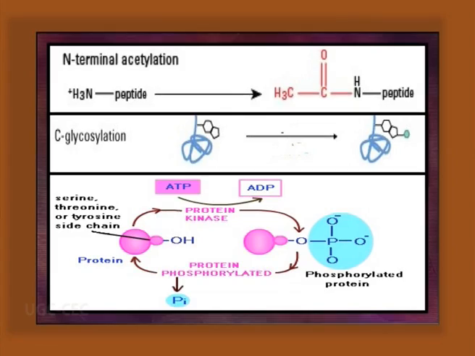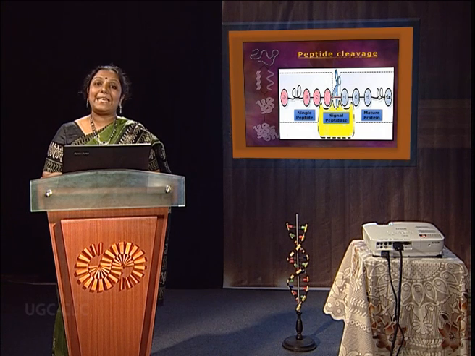Post-translational modification. After translation, some of the amino acid residues can be chemically modified. In the case of N-terminal modification, acetylation is there. At the C-terminal, glycosylation is there, and internal residue side chains can also be modified. For example, serine and threonine residues can be phosphorylated as well.